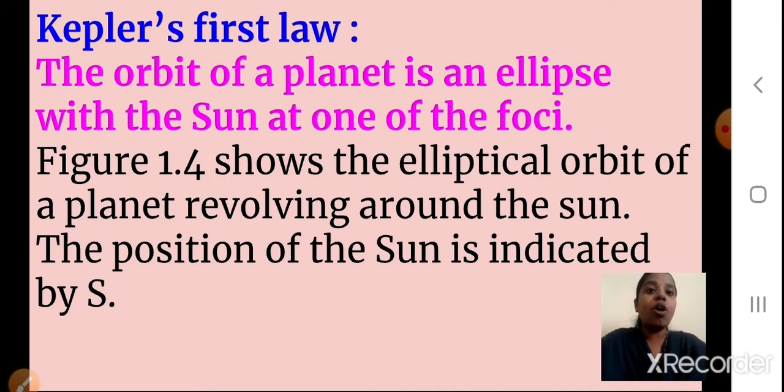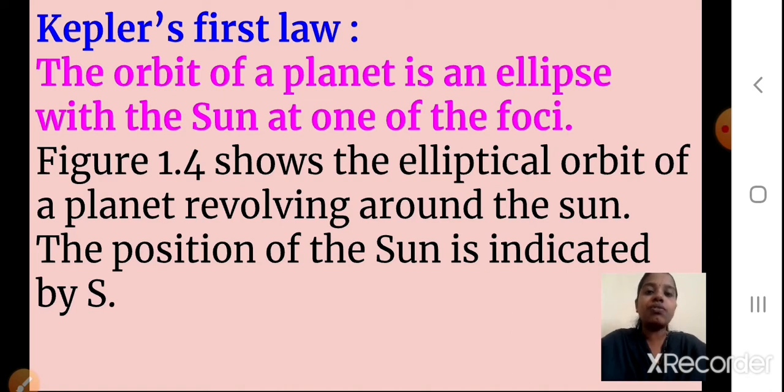The orbit of the planet. Now we have seen that the way the planet moves around the sun is an ellipse. We have seen it is not a complete circle. It was an ellipse with the sun at one of the foci. We have seen two foci are there, right? But here the orbit of the planet is going to be an ellipse with the sun at one of the foci.